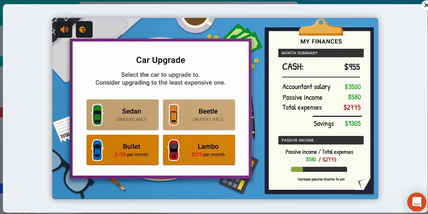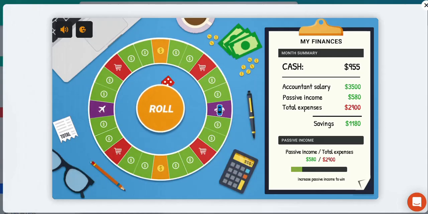Ooh, another opportunity to upgrade our car. Wow. All right. So again, we can't choose those previous amounts in terms of what we've already upgraded. So let's go with the next option. Okay, because we're increasing our income. Okay, we've increased our passive income. Now it's time to upgrade. Let's go with the next option step by step. Let's go with the Bullet car upgrade.